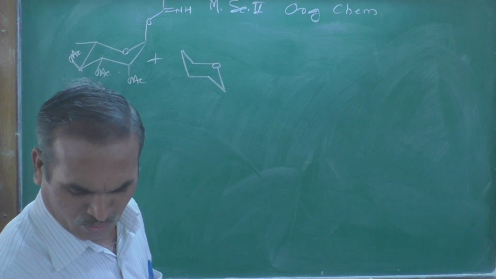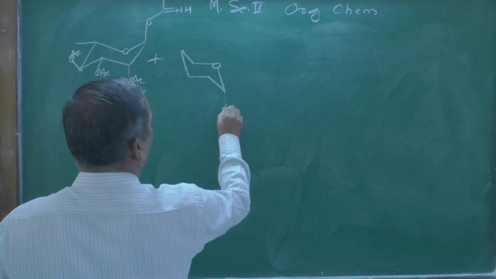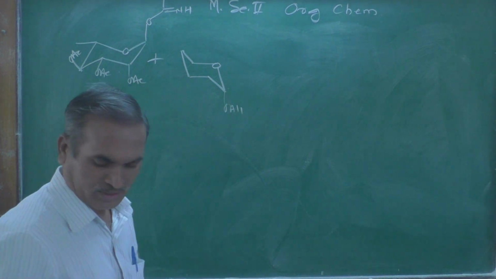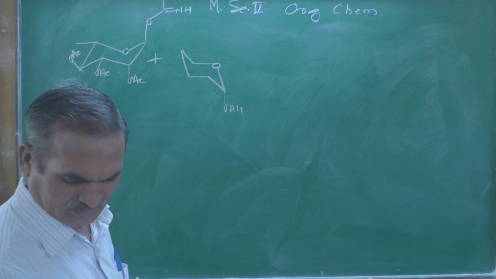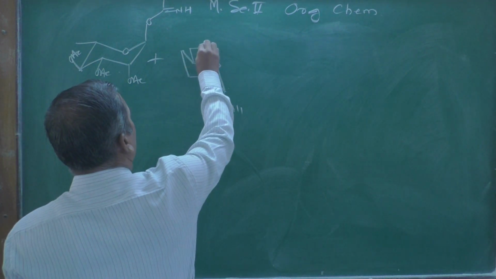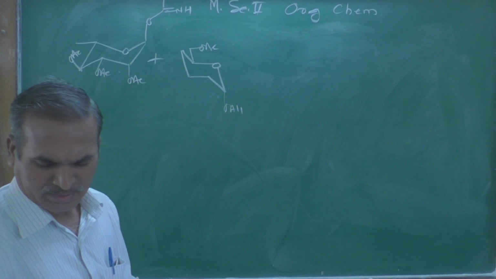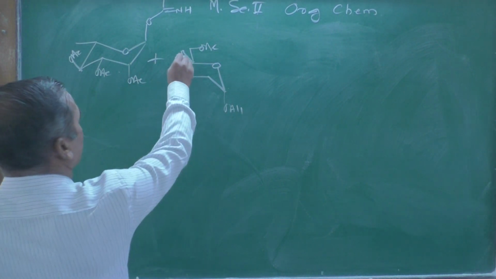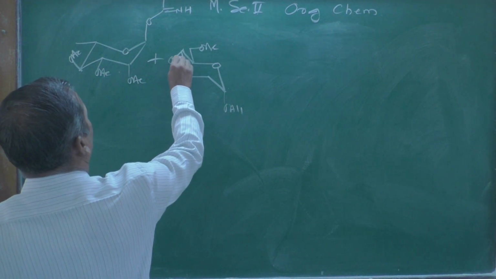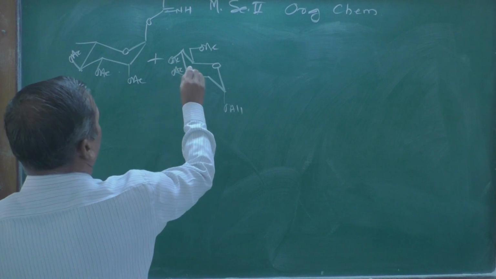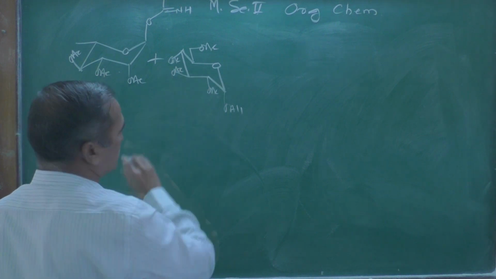Then O, allyl, O, allyl, then here OAc at this position, and then here you can write OAc, another OAc, here also OAc.